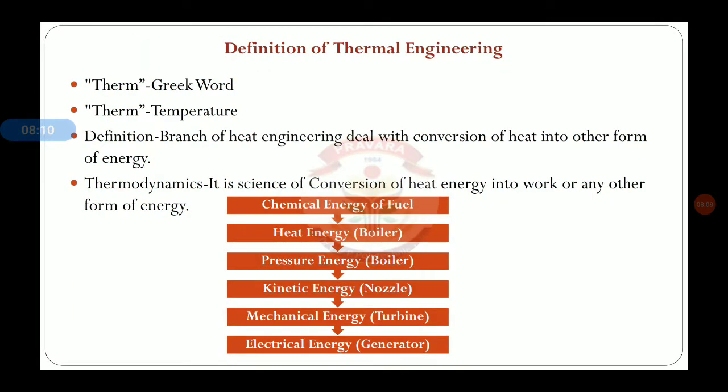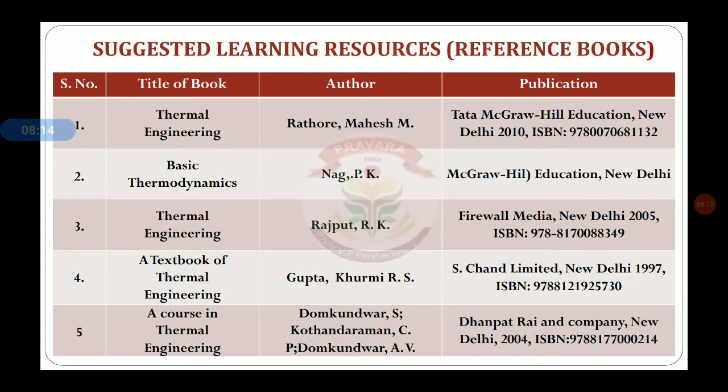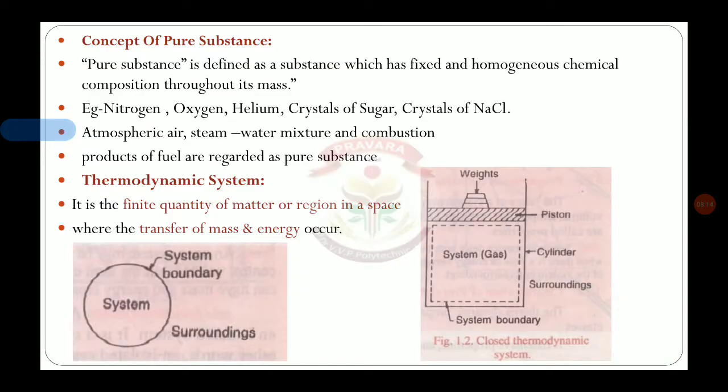If you see this example of a system, the system has a finite quantity, that means it has some matter, then it is a region in space, then there is the transfer of mass as well as energy occurring. Take the example of a cylinder and piston, with gas filled inside the cylinder, and a weight placed on the piston so that the pressure inside the cylinder is kept constant.